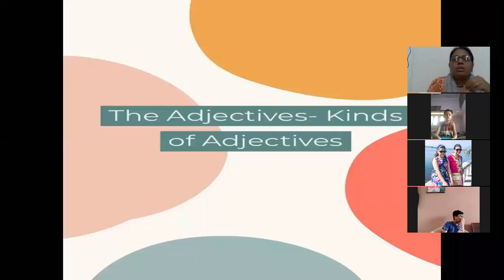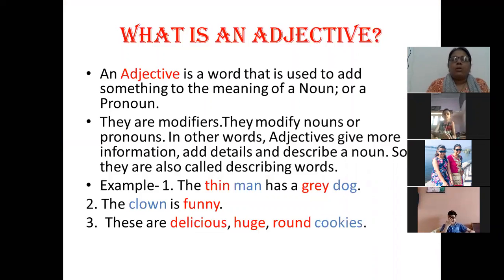And today we are starting a new chapter, the adjectives, kinds of adjectives. Now, when I start and I speak a word, what is an adjective? I can easily define that an adjective is a word that is used to add something to the meaning of a noun or a pronoun. Second, I can also say that they are modifiers. They modify nouns or pronouns. In other words, I can say that adjectives give more information, add details, and they describe a noun. So they are also called describing words.